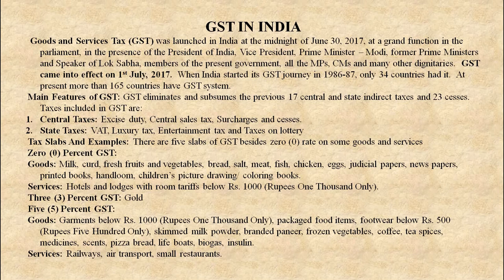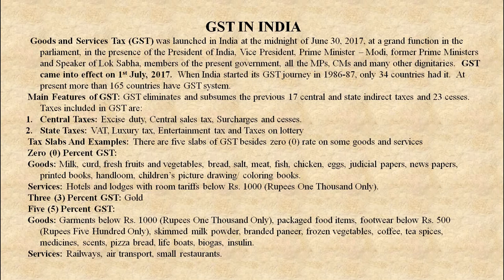GST eliminates and subsumes the previous 17 central and state government indirect taxes and 23 cesses. Taxes included in GST are: number 1, central taxes, that is excise duty, central sales tax, surcharges and cesses; state taxes, VAT, luxury tax, entertainment tax and taxes on lottery.